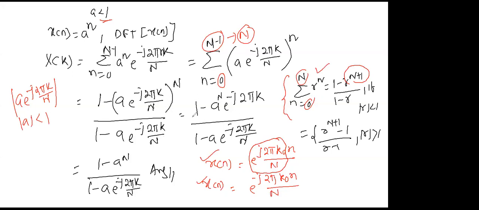If you open this, 1 minus a to the power capital N multiplied by e to the power minus j 2 pi k by n multiplied by n, the n cancels and it is e to the power minus j 2 pi k. You all know that e to the power minus j 2 pi k always equals 1. So it is 1 minus a to the power n by 1 minus e to the power minus j 2 pi k by n. Clear?